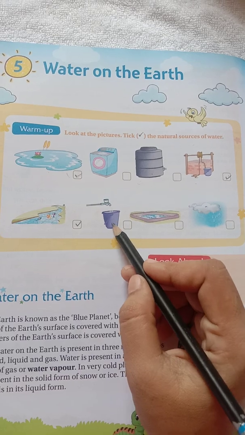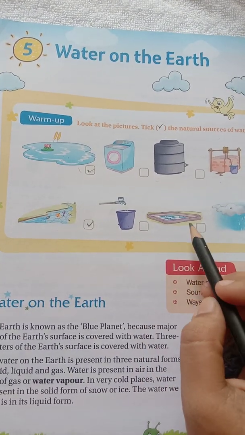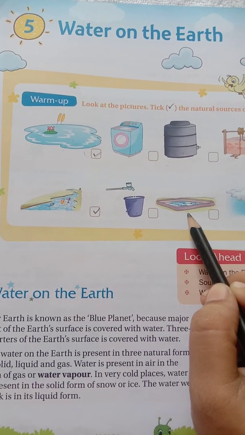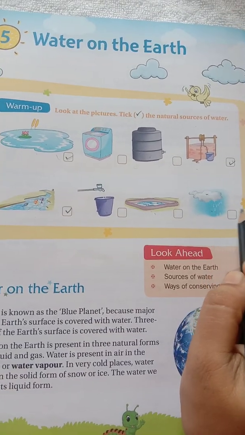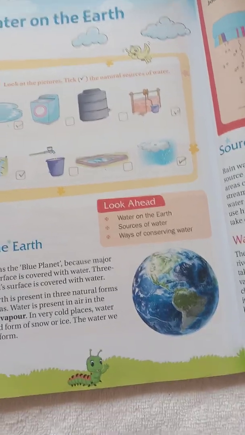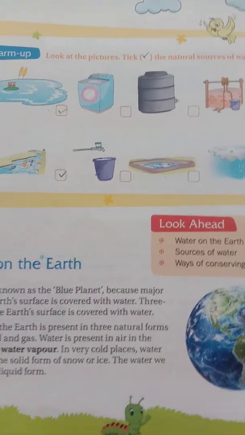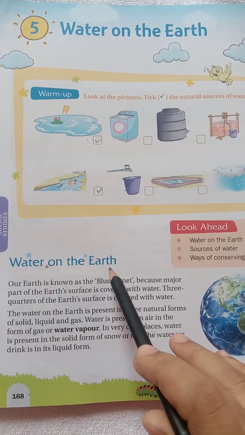Bucket? No, we have to fill the bucket. So this is not the natural stream. This is the pool? No. Rain. This is the natural source. So the water we get from the nature is the natural source. Now see in this lesson, water on the earth.